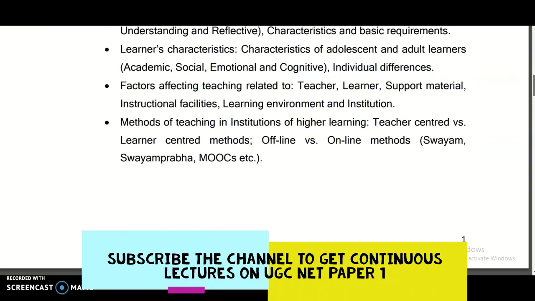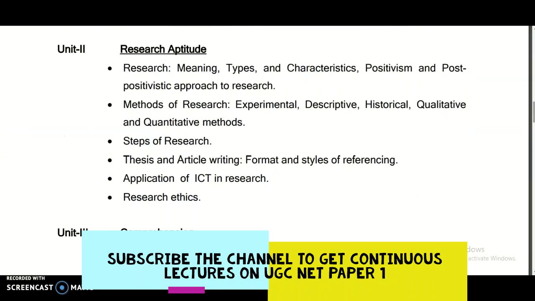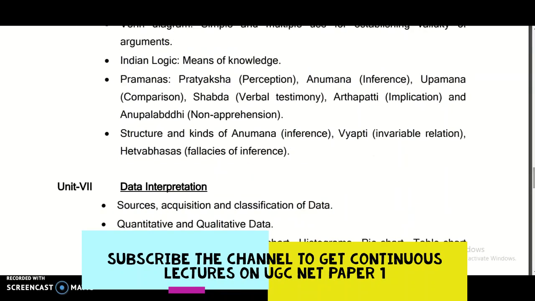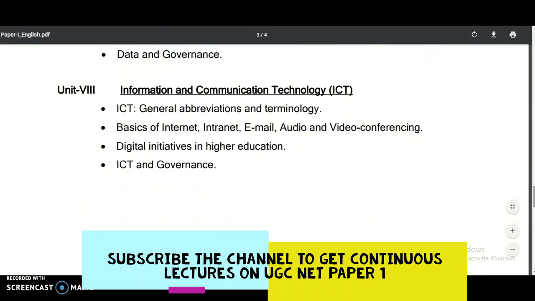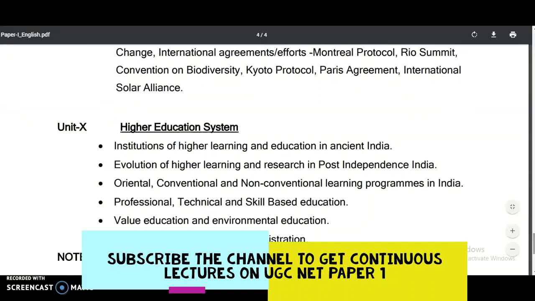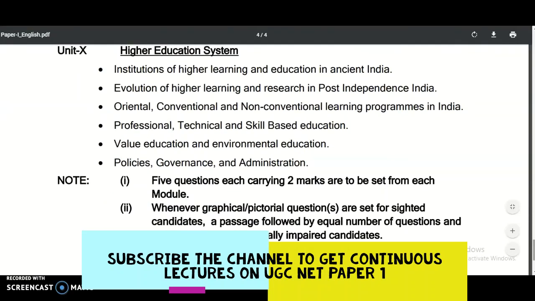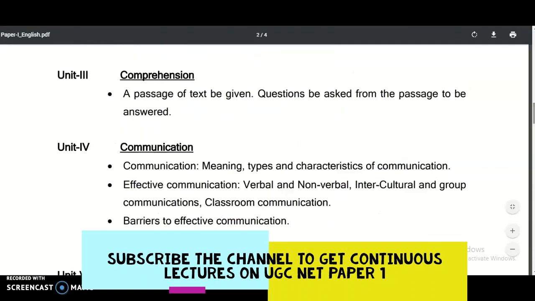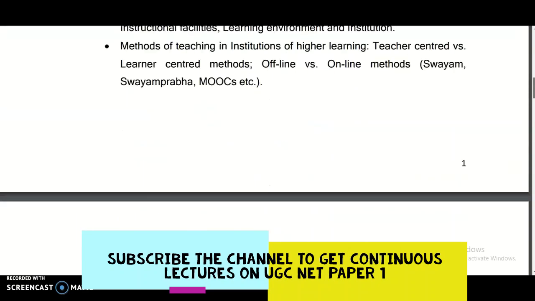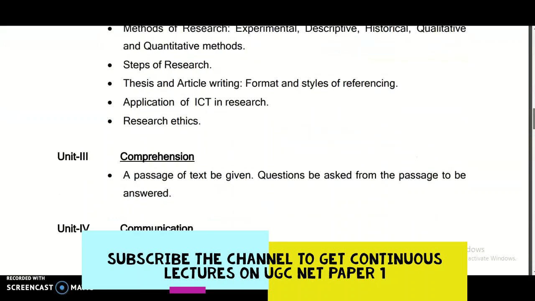Those are teaching aptitude, research aptitude, communication, information and communication technology, people development and environment, and higher education system. So these units are considered theoretical units. That means these are completely theoretical oriented units, and a few units are mathematical oriented units.